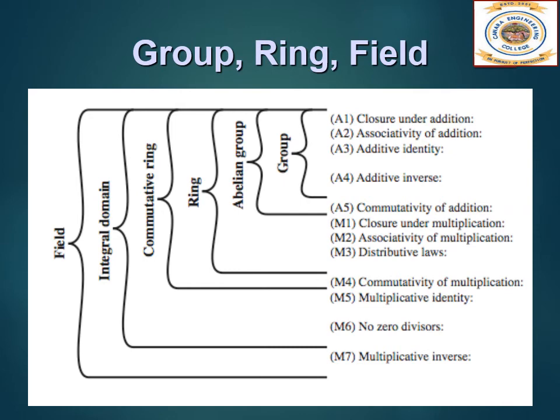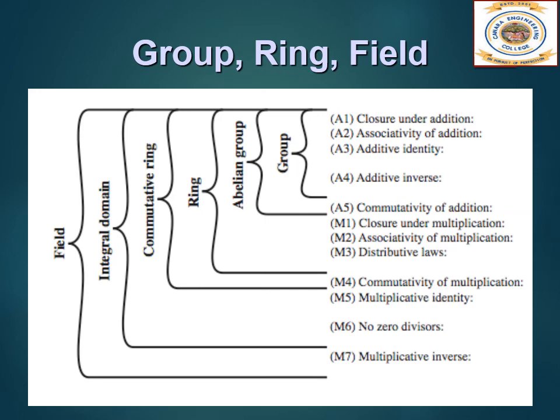Now let us summarize the axioms which groups, rings and fields obey. First we will see the group. For addition, it obeys closure under addition, associativity of addition, additive identity and additive inverse. What is an abelian group? An abelian group should obey an extra property, that is commutativity of addition.